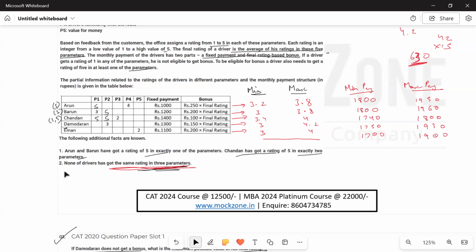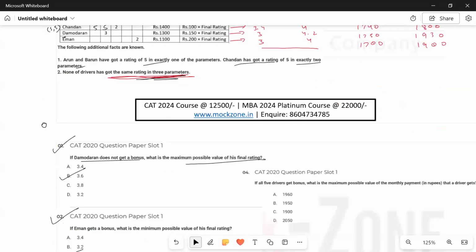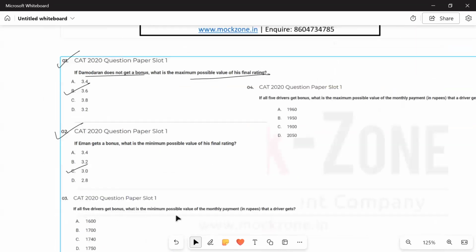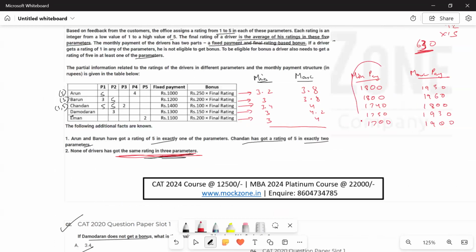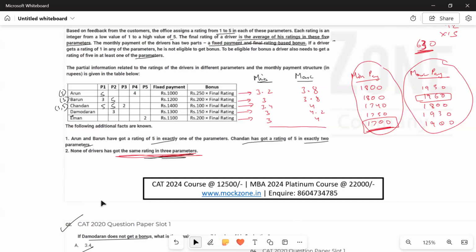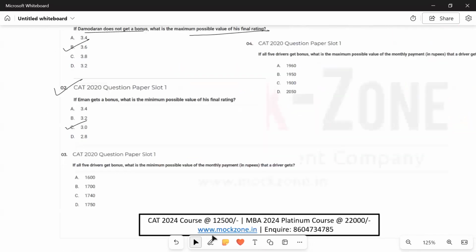तो हमें आंसर्स मिल गए अपने दोनों क्वेश्चंस के. If all the drivers get bonus, what is the minimum possible value for the monthly payment that a driver gets? So out of all these values, what is the minimum? 1700. And out of all these values, what is the maximum? 1960. So 1700 और 1960 हमारे आंसर्स हैं दो क्वेश्चंस के. सो मिनिमम कितना है? 1700. देन मैक्सिमम पॉसिबल वैल्यू कितना है? 1960. सो हमारे दोनों क्वेश्चंस हो गए.